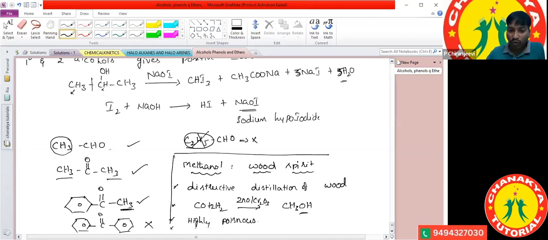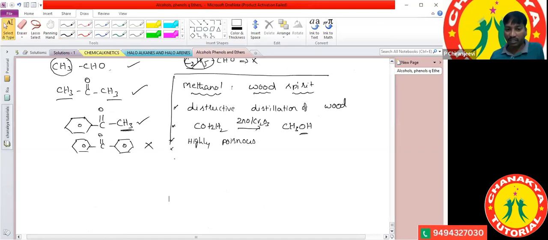If someone drinks methanol, it causes blindness. That is why methanol is also called a slow poison: without knowing, it slowly causes blindness.